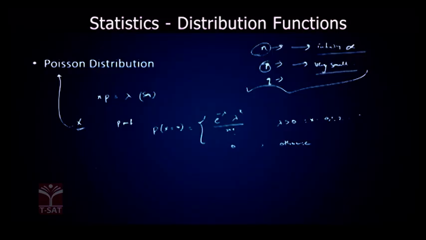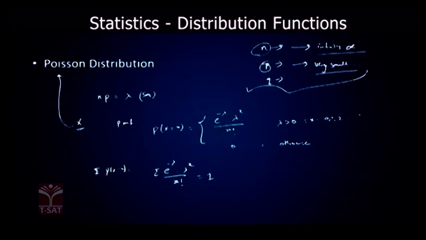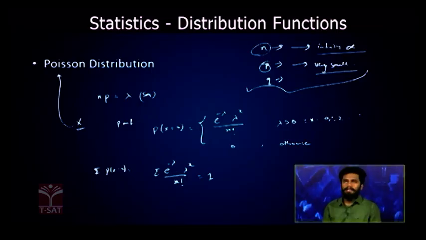So when you take the summation of p of x, it is summation e power minus lambda into lambda power x by x factorial, which will be equal to 1. This Poisson distribution has a wide range of applications in day-to-day life. The best situations in which we use Poisson distribution are to count the number of mistakes in a page, or the number of phone calls, or the number of accidents on a road. Like this, in many cases we will use the Poisson distribution.